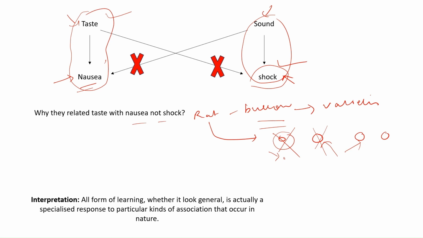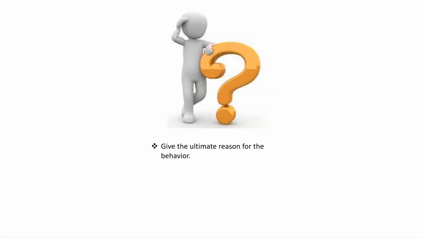So this is about operant learning. Now one question from my end for you all. Can you give the ultimate reason for such behavior? Do let me know in the comment section.